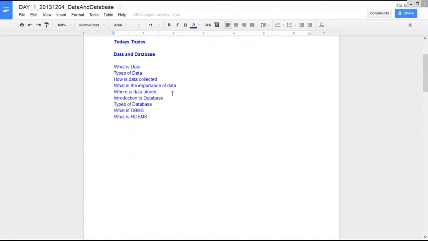So in earlier days, in the 1960s, before there was any database, or even before there were computers, all this data used to be stored in books or files and then grouped according to use.